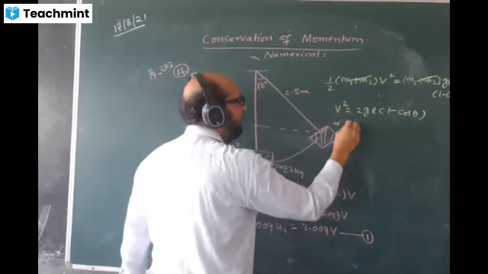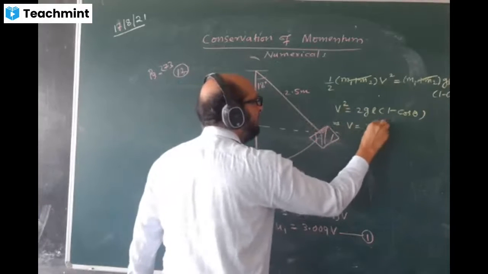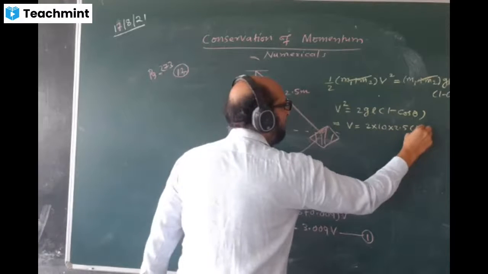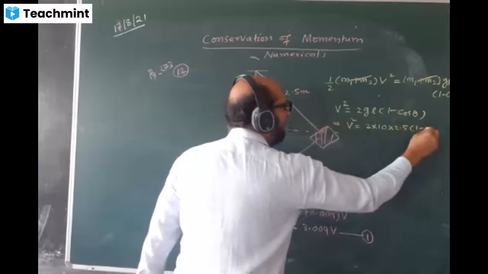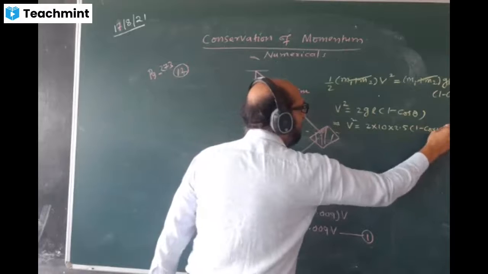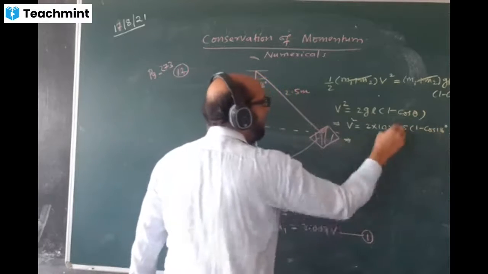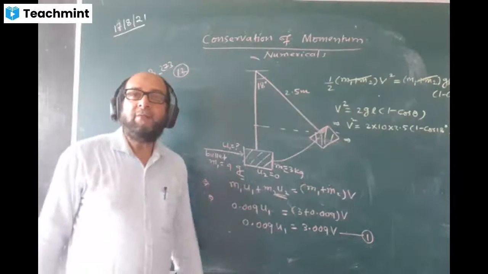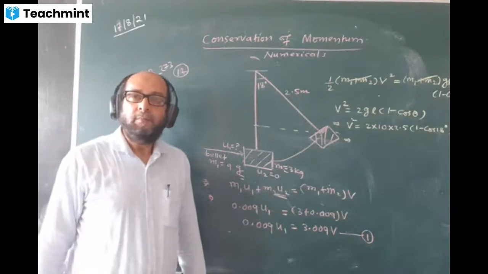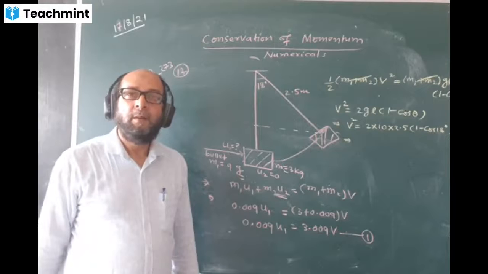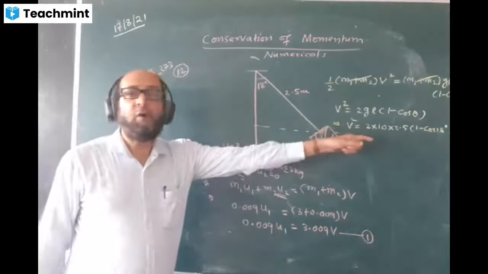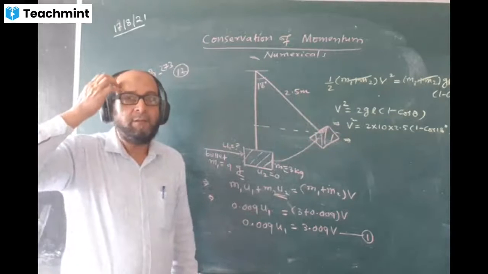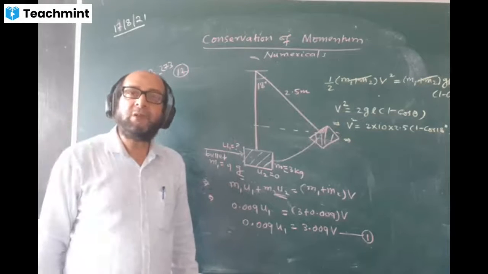Can we find the value of v from here? For 2g put 10, the length of the thread is 2.5, bracket 1 minus cos 18 degree. Give me the value of cos 18 degree, one of you, please. This is the value of v square coming. You will take the square root and find the value of v.